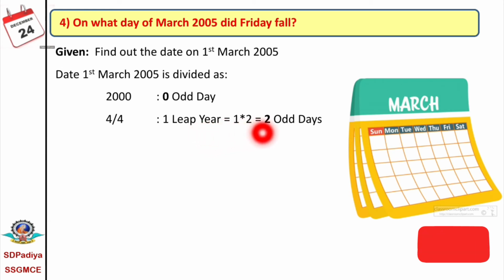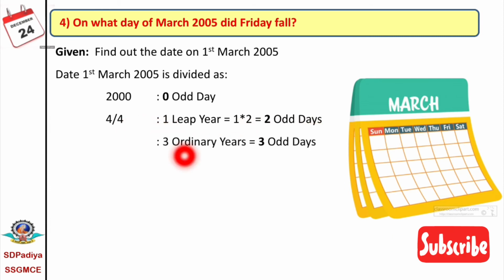For 1 into 2, there are 2 odd days. Out of 4, 1 is a leap year, which means there are 3 ordinary years, and every ordinary year has 1 odd day. Therefore, for 3 ordinary years, there are 3 odd days.